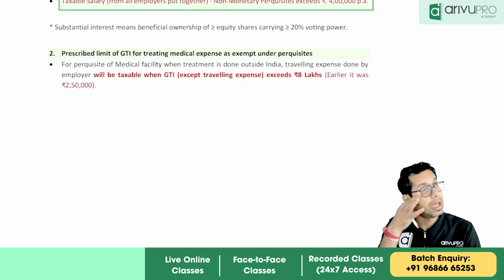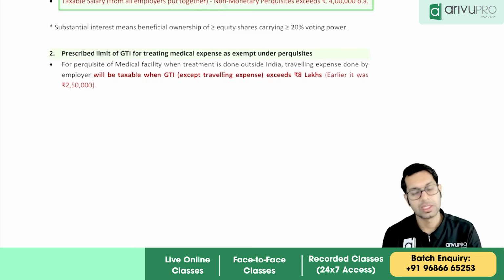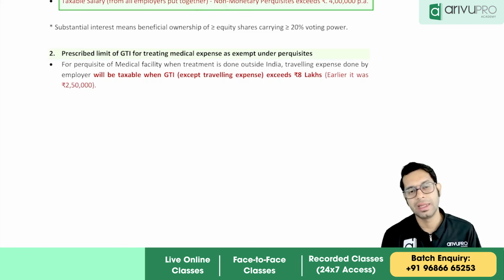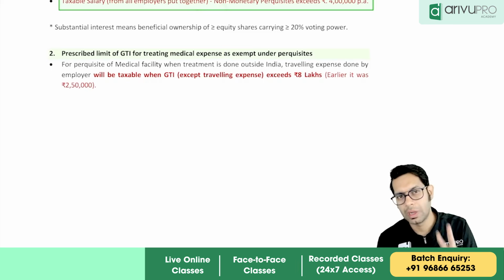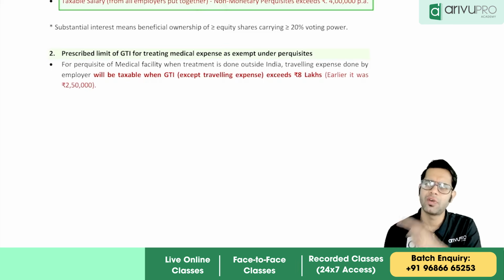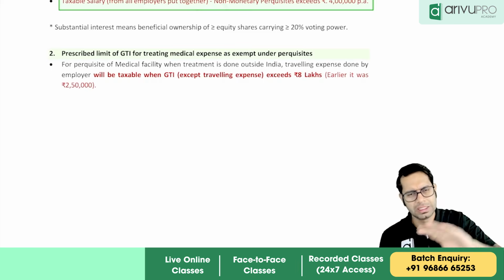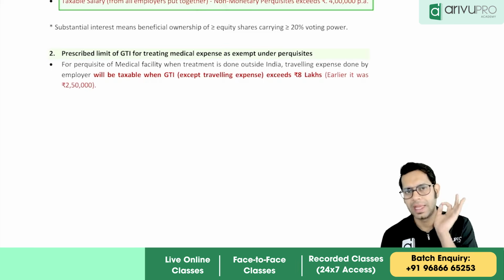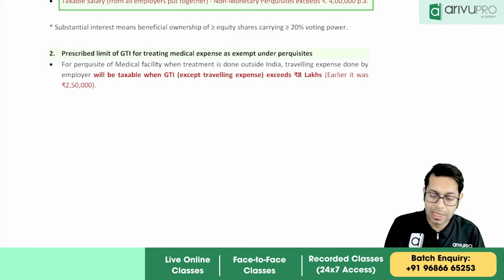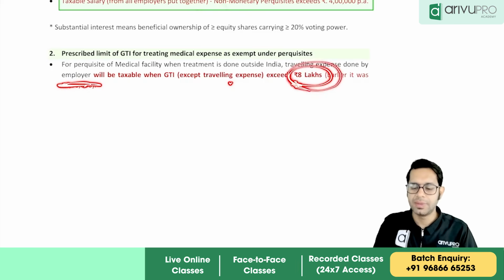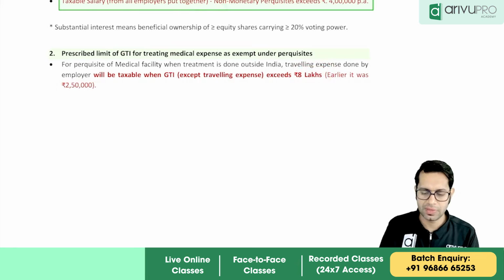Now, if you remember, we had discussed the topic of medical facility given by the company. If the treatment is happening in India, then the treatment should happen in a government hospital, a government approved hospital, or the employer's own hospital. If the treatment is happening outside India, then treatment and stay are exempt as per the RBI limit. But for travel, exemption is given only if the gross total income is up to 2.5 lakh rupees. Now, this limit of 2.5 lakhs has been increased to 8 lakh rupees. This is a very good thing.